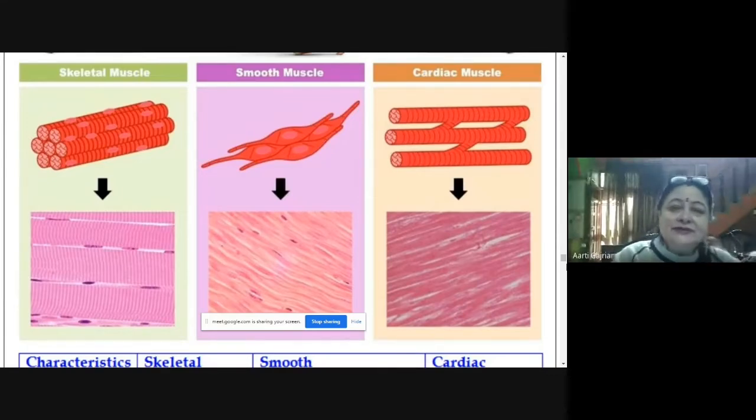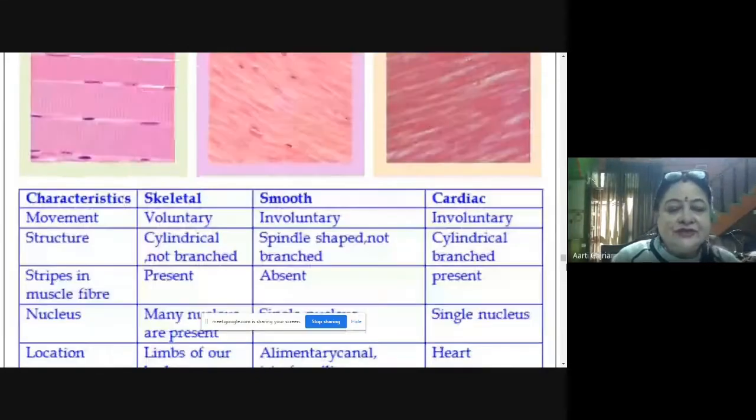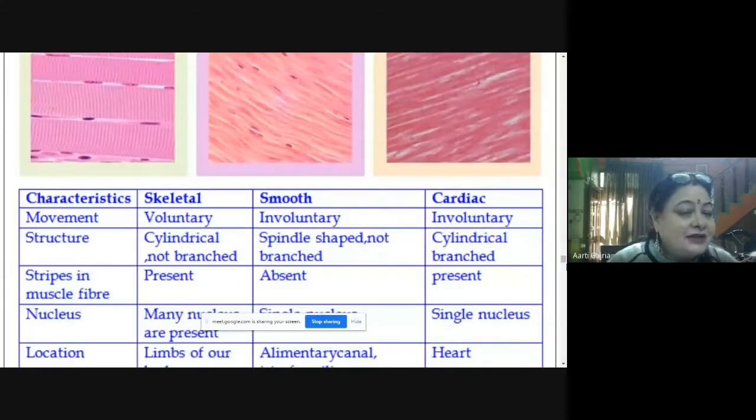And cardiac muscles are the special muscles which are present only in our heart. So if we see the difference, the movement, the skeletal is voluntary, smooth involuntary, cardiac involuntary. Structure, if we see, the skeletal muscle is cylindrical but not branched, whereas the smooth muscle is spindle shaped, not branched, whereas the cardiac muscle is cylindrical and branched.